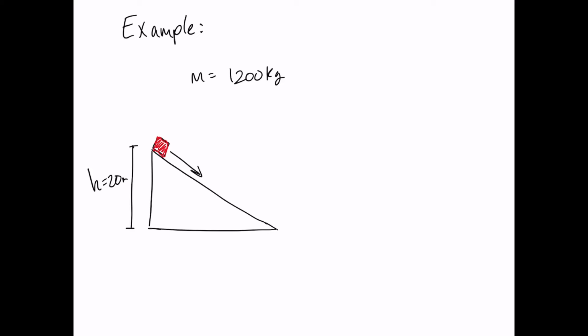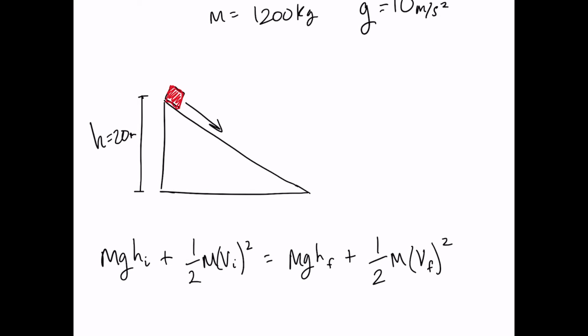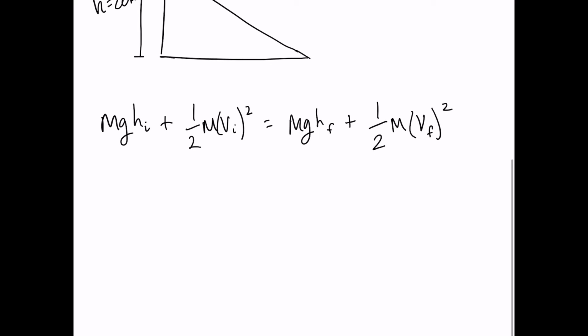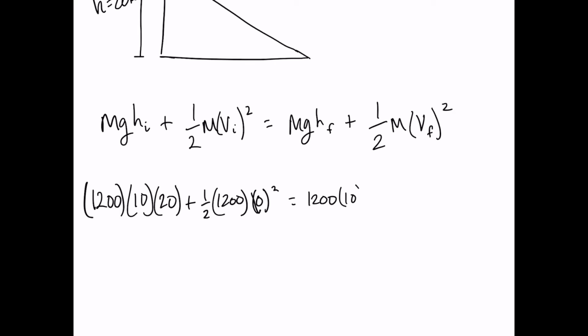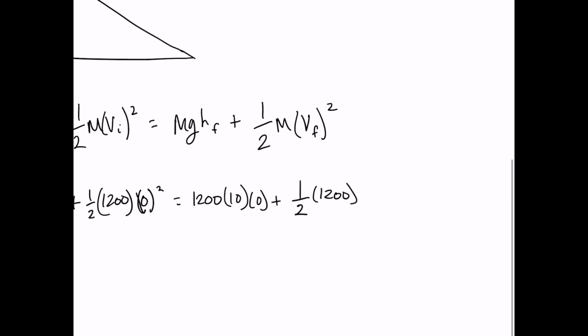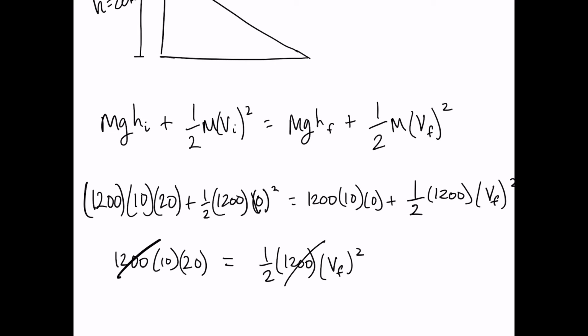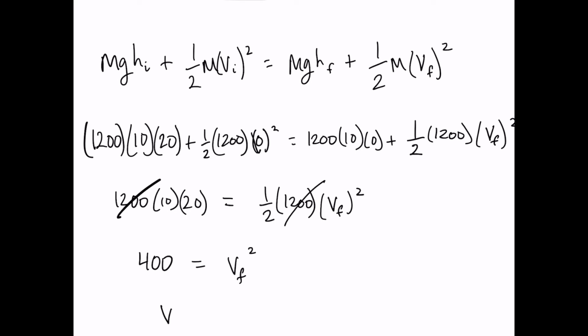So we know that due to the conservation of mechanical energy, the total energy initially is equal to the total energy finally. So we know that mgh initial plus 1/2 mv initial squared is equal to mgh final plus 1/2 mv final squared. Since initially the velocity is 0, and at the end the height is 0, we can say that mgh initial is equal to 1/2 mv final squared. Now we can plug in our values and solve for v final. And we get that v final is equal to 20 meters per second squared.